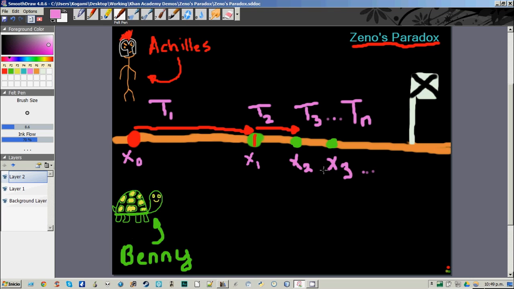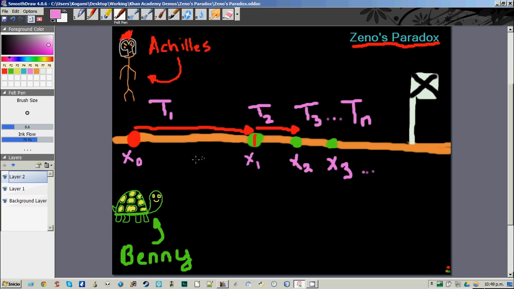This is where Zeno makes the big point in his argument. Zeno says, in order for Achilles to catch up with Benny, Achilles has to run an infinite number of spaces. In order just to get to where the turtle is, he has to complete literally an infinite number of tasks. He has to go from x0 to x1, and so on, all the way up to x to the infinity. And if that wasn't bad enough, he has to do that with each task taking up some amount of time. All of these t's are a positive, finite, real amount of time. They're getting smaller, but there's actually an infinite amount of them.